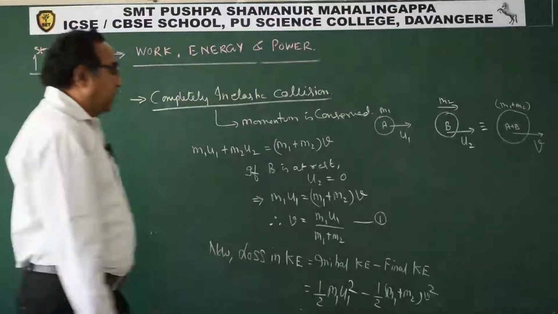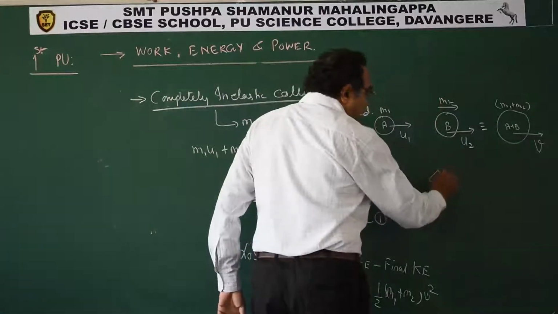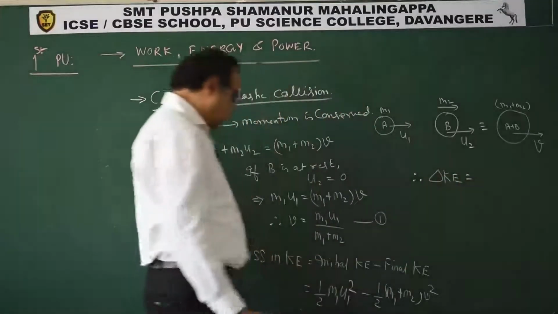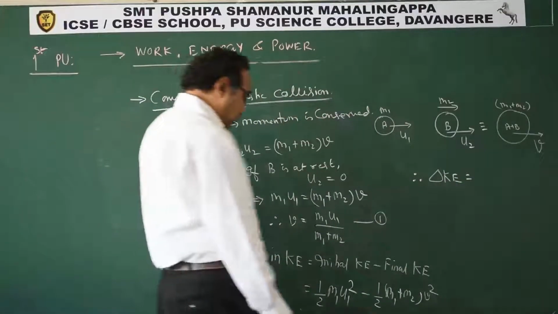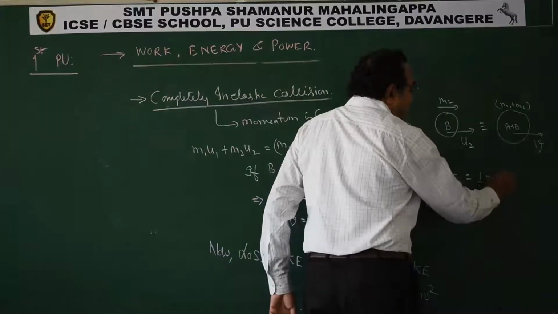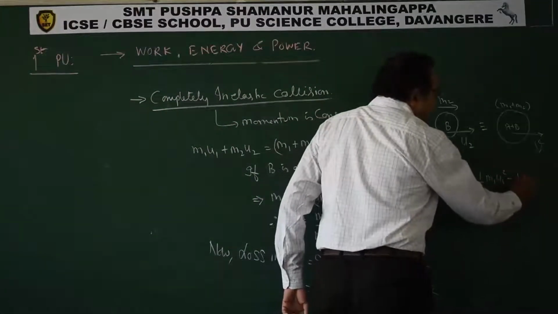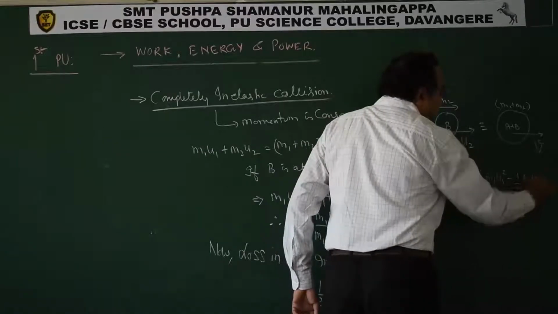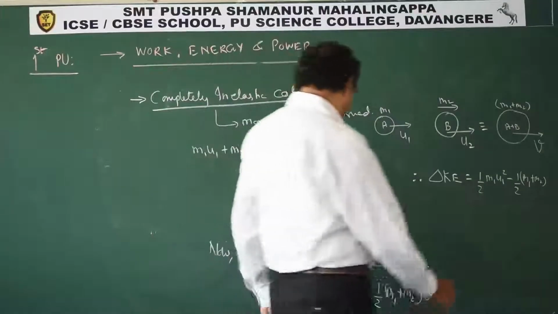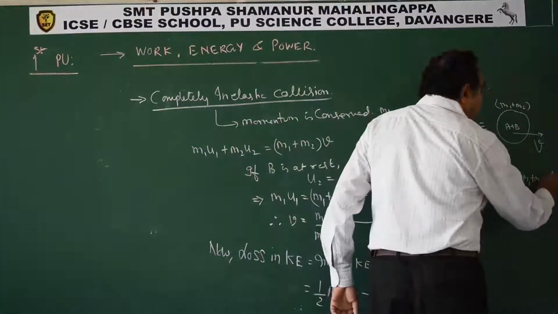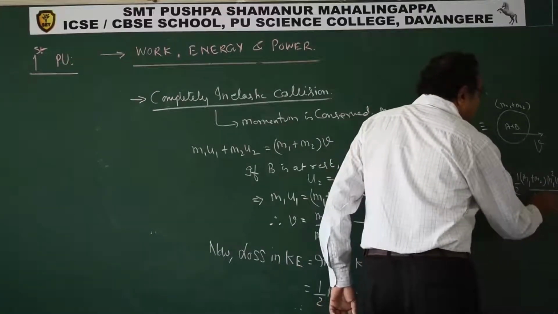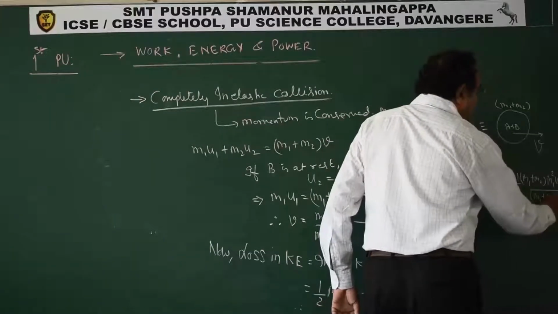Now we have to simplify this. So loss in kinetic energy will be half m1 u1 square minus half m1 plus m2. What is v? Substitute from 1. V square is m1 square u1 square by m1 plus m2 whole square.